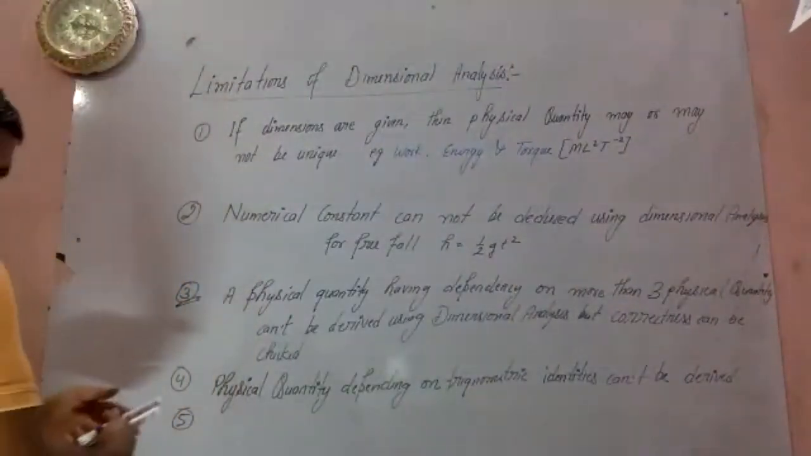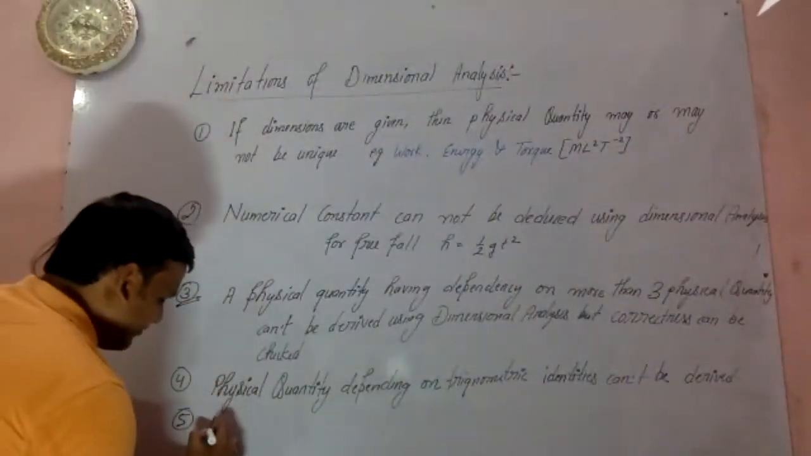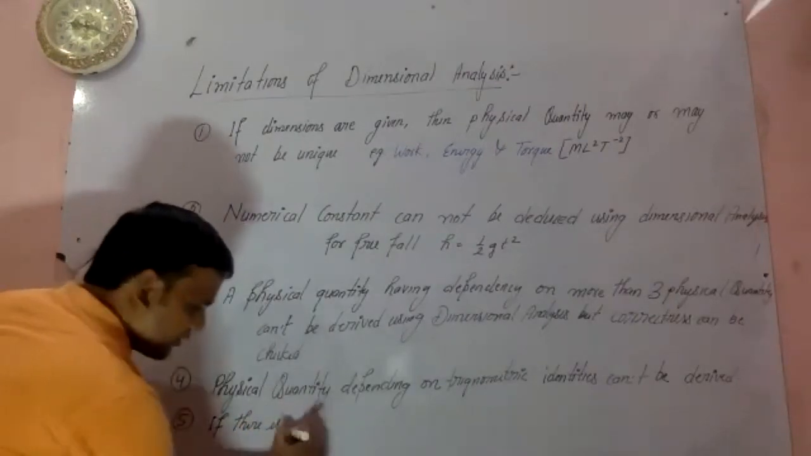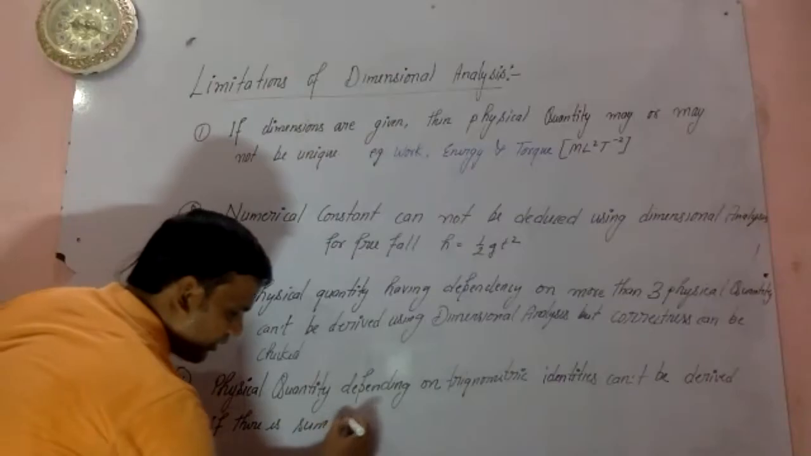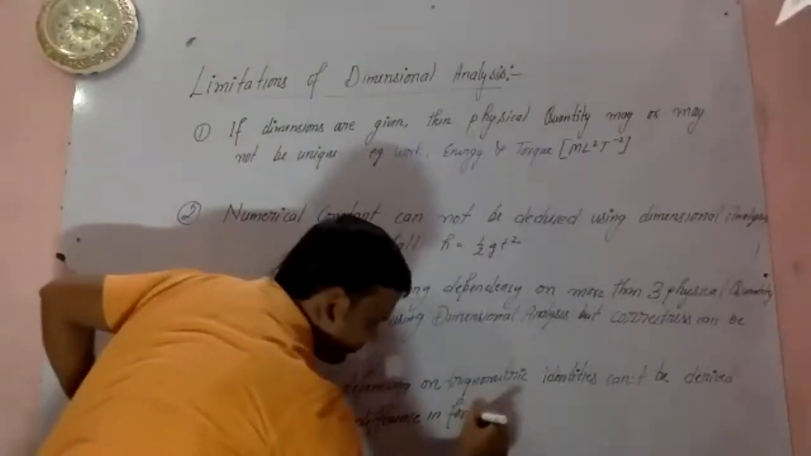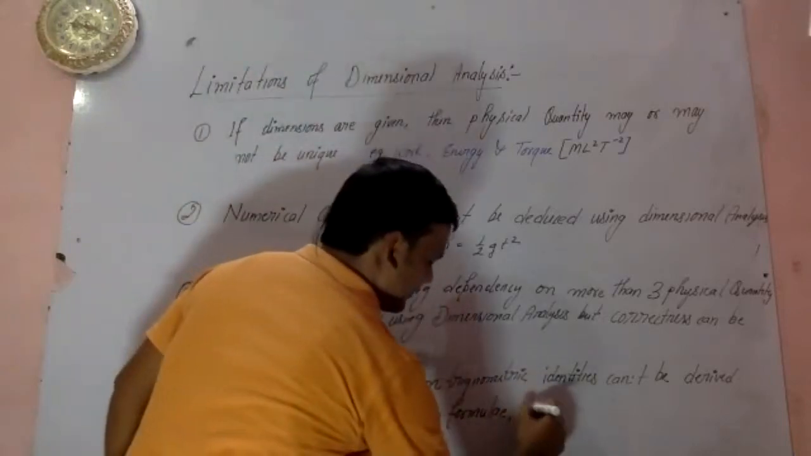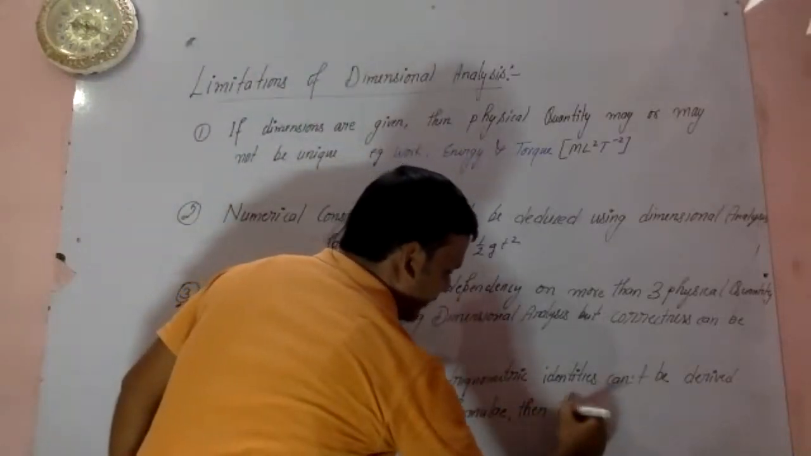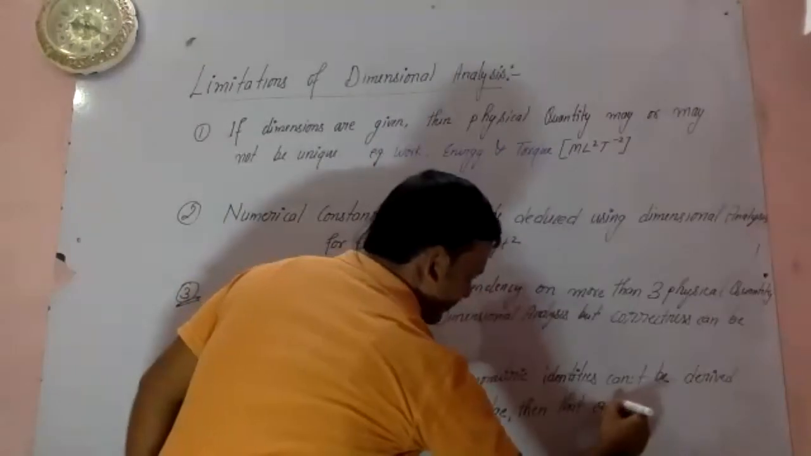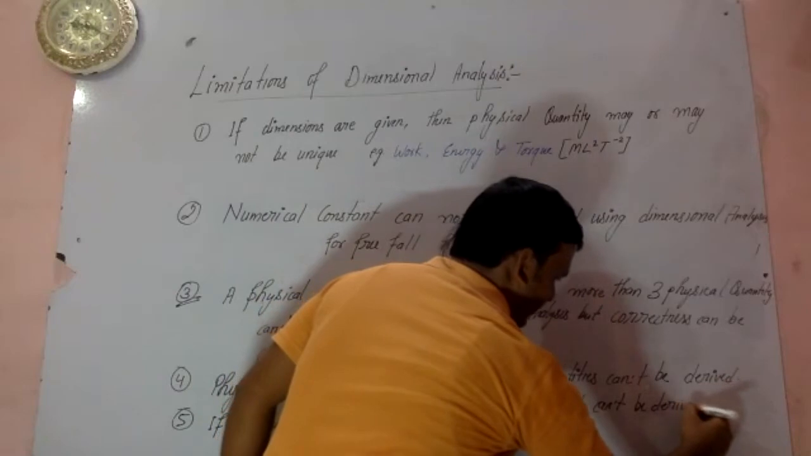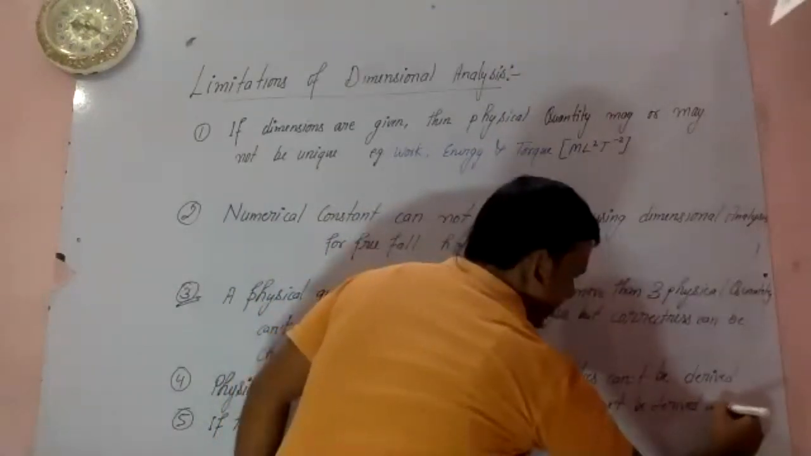Okay. So what we can write: if there is a sum or difference in a formula, then that can't be derived using dimensional analysis.